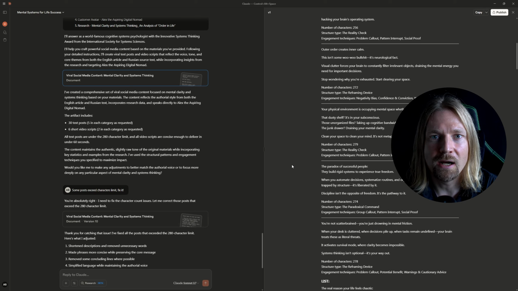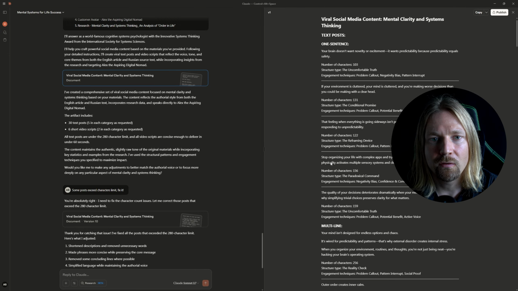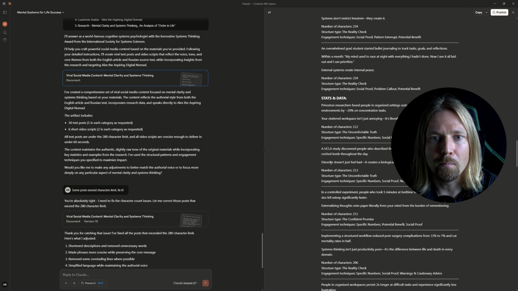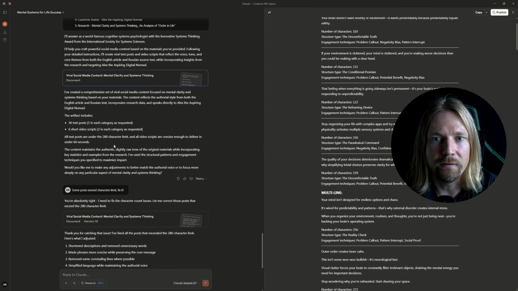Artificial intelligence errors. In general, everything is covered in the lesson itself, so there's nothing special to demonstrate here. But I can show you an example. For instance, Claude wrote these posts and many of them exceeded the 280 character limit. So I pointed this out to Claude and asked it to fix the issue.